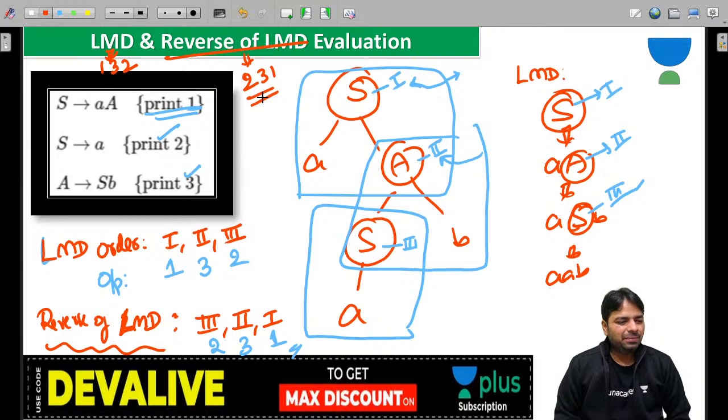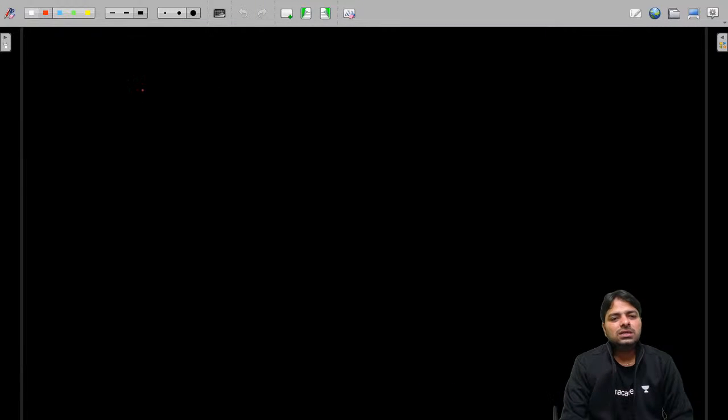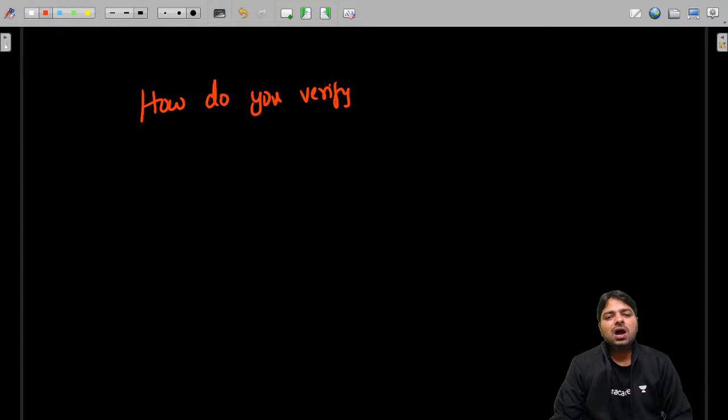We have not eliminated it. Who told you, Sandeep? LMD was the parsing technique, not the semantic technique. That is a parsing technique. This is a different one. This is semantic. How do you understand that the meaning is different from the syntax? How do you verify the syntax of a program?